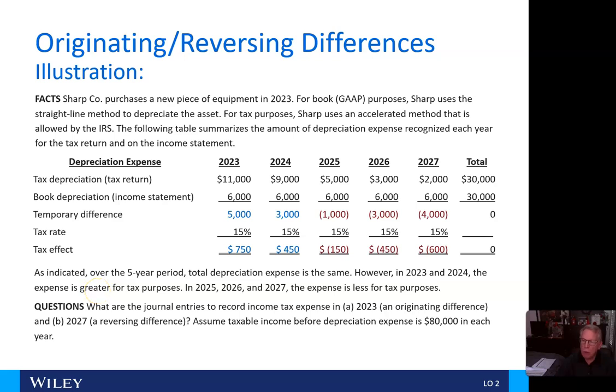So the questions are, what are the journal entries to record income tax expense in Alpha 2023, an originating difference, and Bravo 2027, a reversing difference? Assume taxable income before depreciation expense is $80,000 in each year.